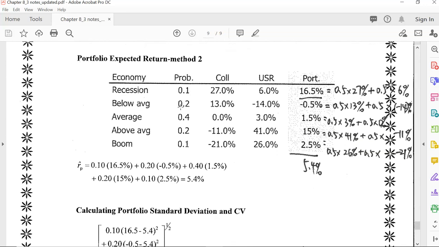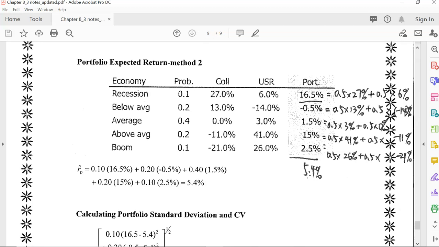Our method 2 is to calculate portfolio return in each economy scenario by taking the weighted average. When the economy is in recession, we use 50% multiplied by 27% plus 6% multiplied by 50%. So we have this 16.5%. And we do the same thing for the other economy scenarios. So we have portfolio return in the 5 scenarios. And then we use these 5 returns multiplied by the 5 probabilities. So we have portfolio return as 5.4%. This is the second way of getting portfolio return.